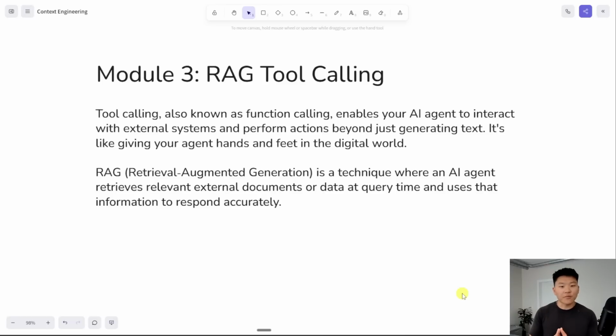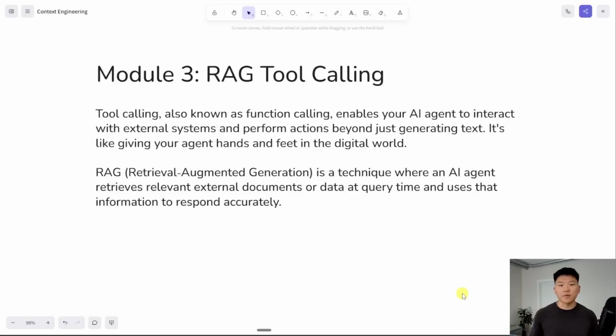All right, moving on to module 3, which is about using tool calling for RAG. It's kind of a good segue from the end of module 2 because we were talking about using tools to access something like a Google Doc memory or Supabase or HubSpot. And tool calling can also be referred to as function calling, especially if you're looking at some documentation about an AI model. But what it allows us to do is it allows our agent to interact with these external systems, send off a request to receive data back, perform actions beyond just generating text. It's like giving your agent hands and feet in the digital world.